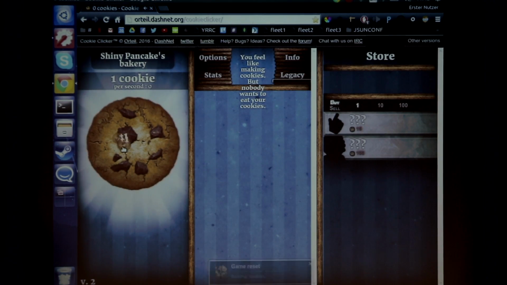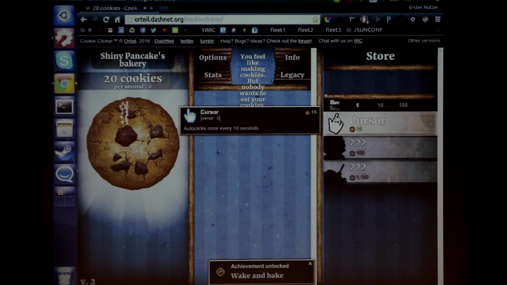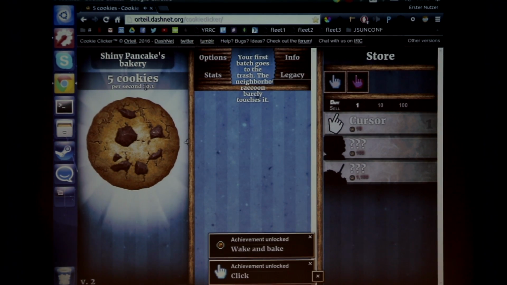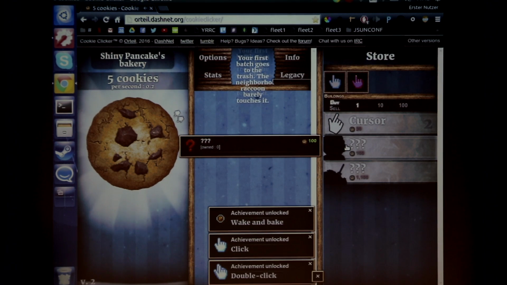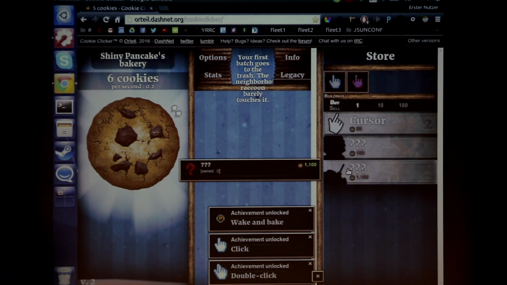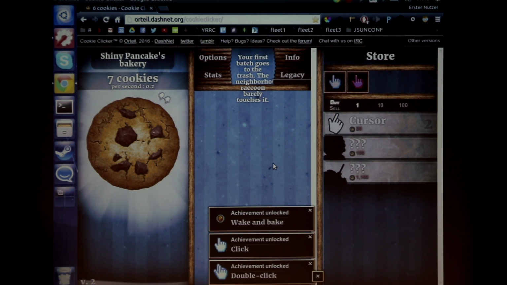Cookie Clicker is a very nice game. There's the cookie. You click it. You get a cookie. And when you have 15 cookies, you get a cursor, which means now I get 0.1 cookie per second. And I can click over and over again and can buy a second cursor. When I have 100 cookies, I get the grandma. And then I get the factory and the cookie farm and some quantum physics operating machine that makes like 1 trillion cookies a second.